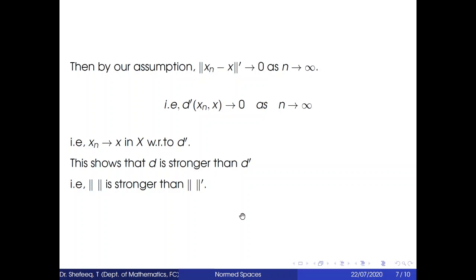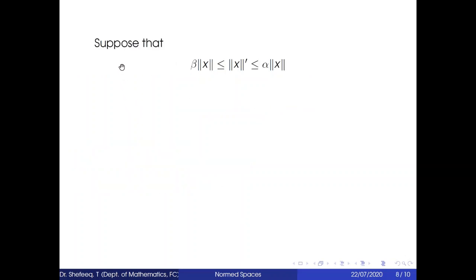Now the next part of our theorem. Suppose that beta into norm x is less than or equal to norm dash of x, which is less than or equal to alpha into norm x. We split this relation as beta into norm x less than or equal to norm dash of x, and norm dash of x less than or equal to alpha into norm x.